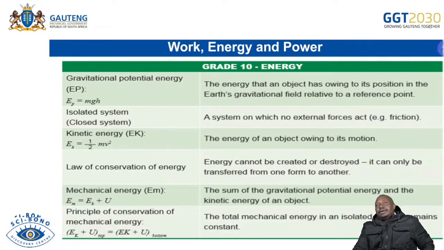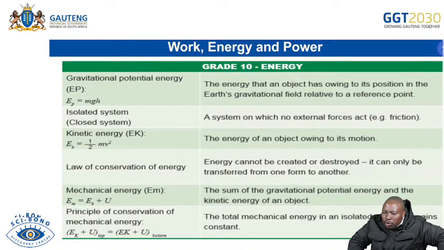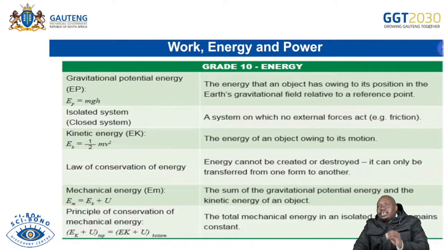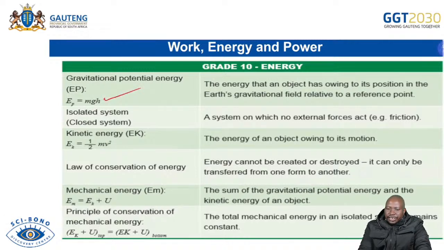Now let's look at work, energy, and power. This is our last topic in terms of mechanics in your preparation for your papers. These topics do not start only in grade 12. In grade 10, you did gravitational potential energy, which was mgh. You did the isolated system, which means that no external forces are acting on that system. And you did kinetic energy, which is half mv squared. So you are coming with that knowledge.